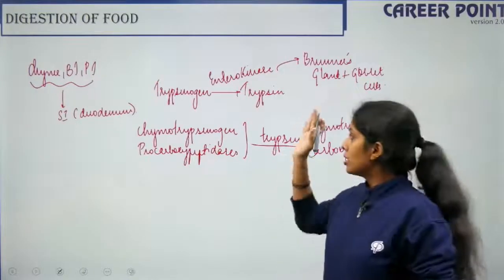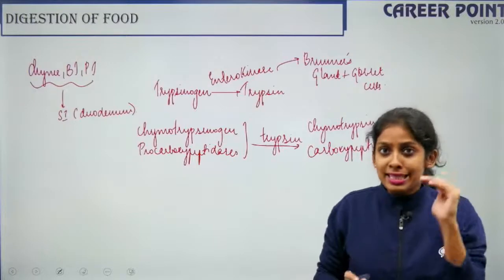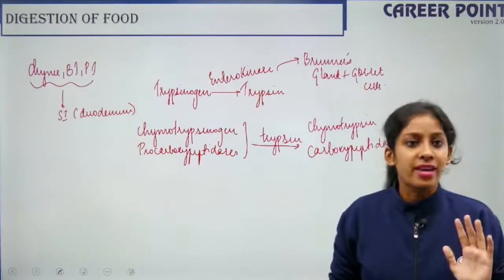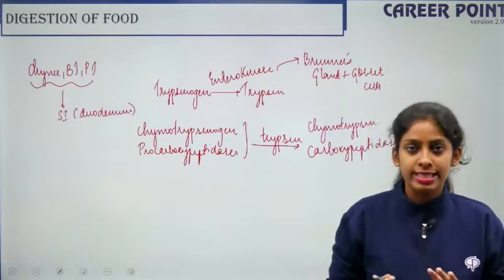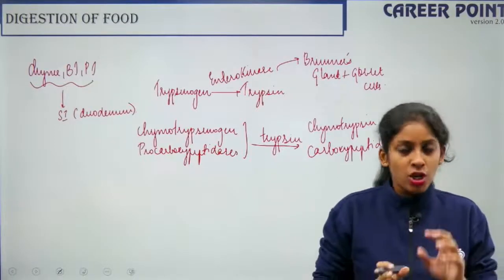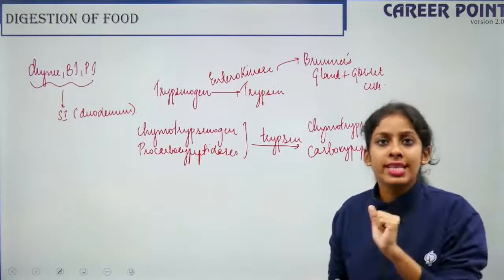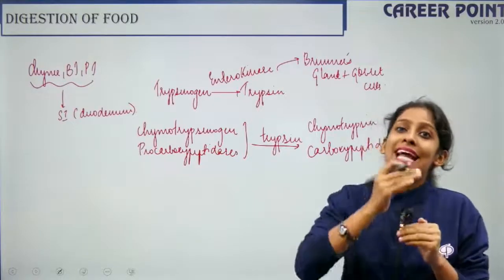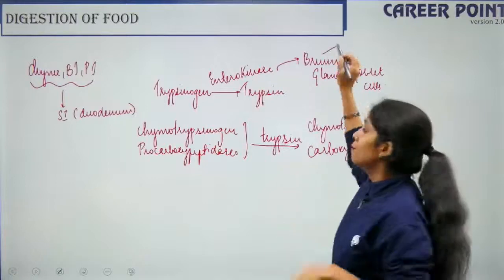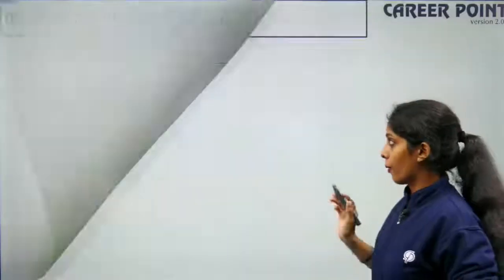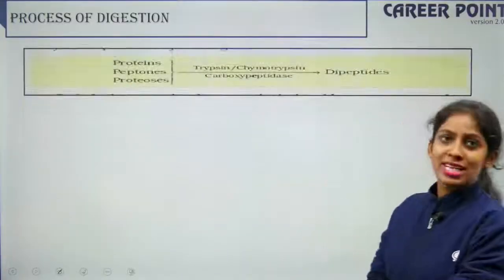Okay, so now all the enzymes are activated, but in the intestine you have an alkaline pH. In the stomach you had an acidic pH, but in the intestine you have an alkaline pH, because the enzymes in the pancreatic juice need an alkaline environment. The alkaline environment is provided by the Brunner's gland. Fine? Okay. So now this is how it happens.